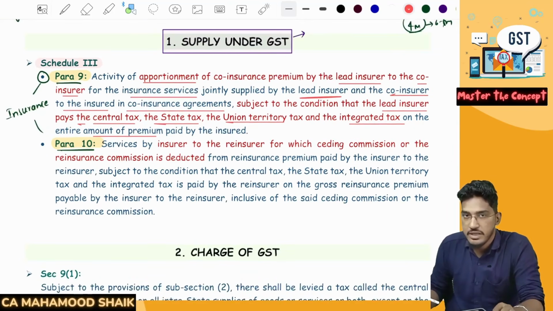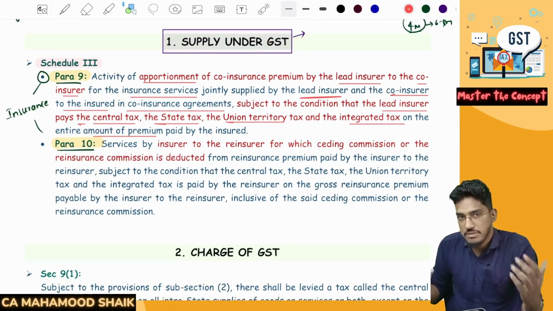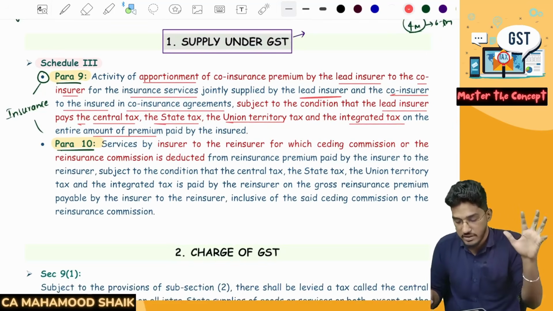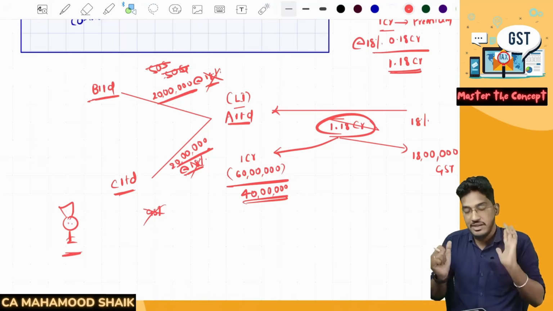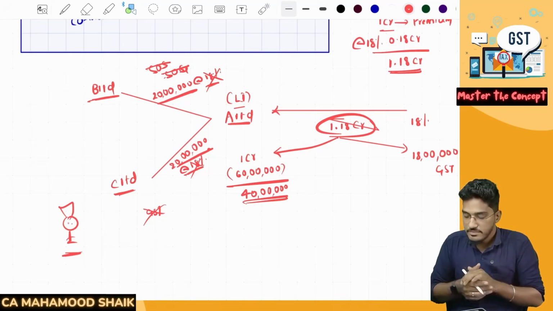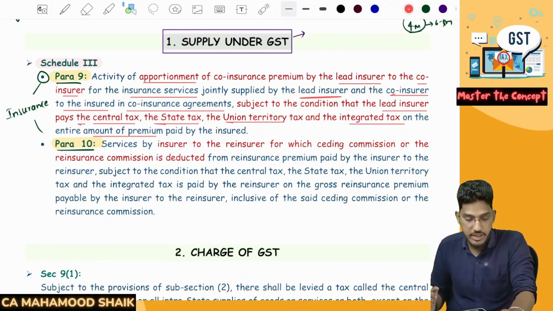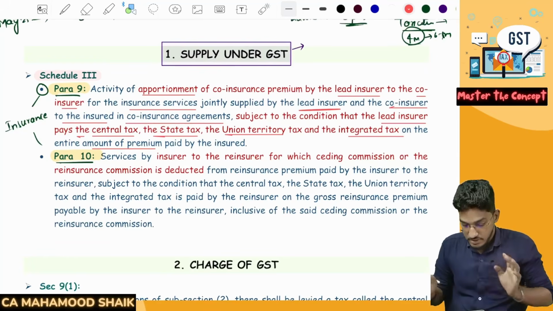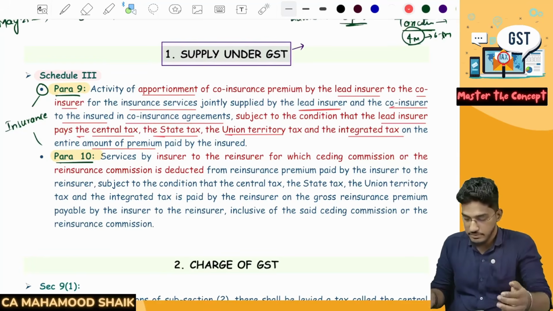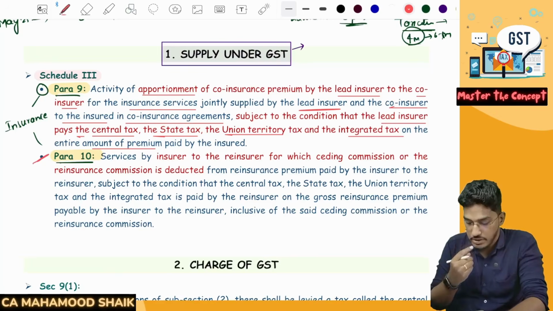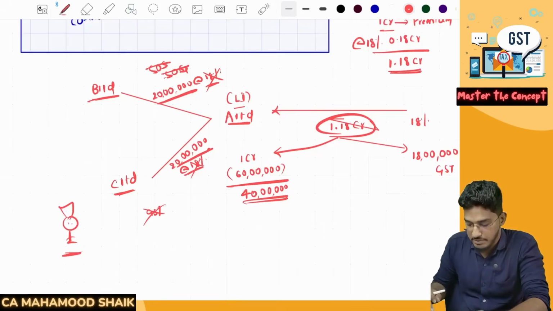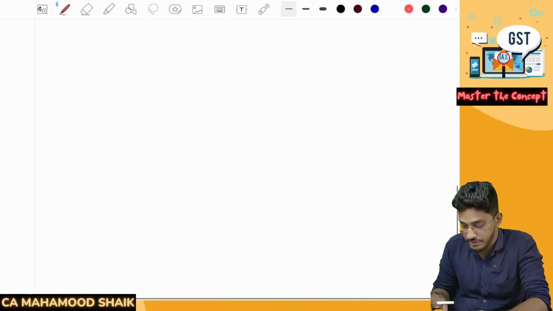Clear and comfortable, everybody? See, if you understand with this kind of example, the provision will get registered in your brain. Now, even if they frame a question from this, you will definitely write the 100% correct answer. So this is the correct way of learning. Understood, everyone? Since we have successfully completed para number 9, now we will try to understand para number 10, which is almost similar to the provision we discussed in para number 9, with a slight difference.